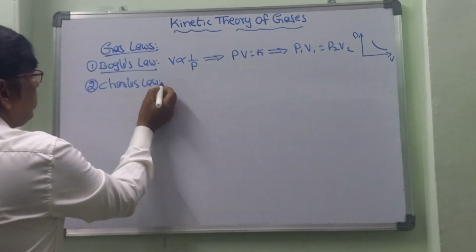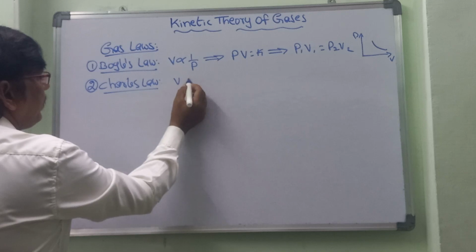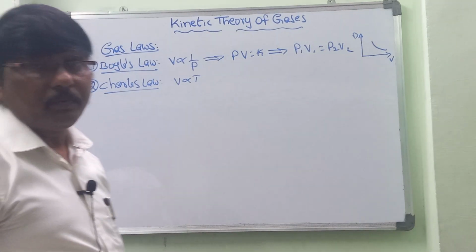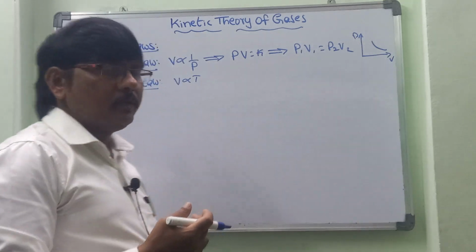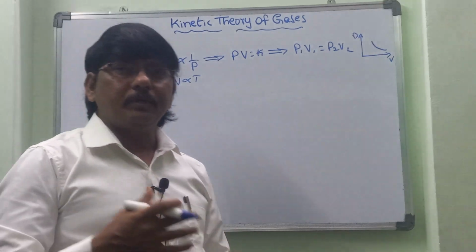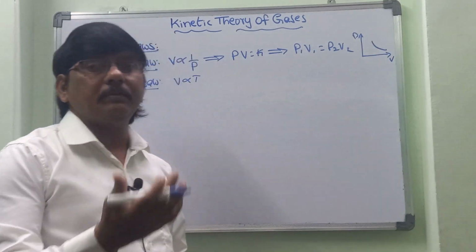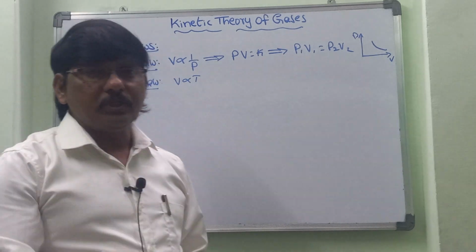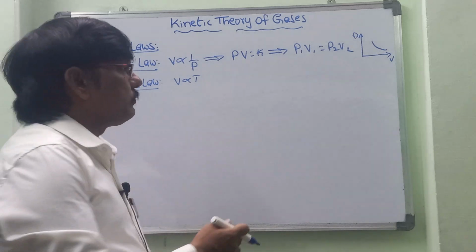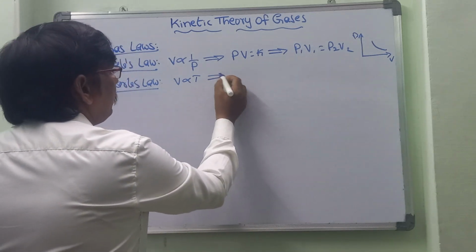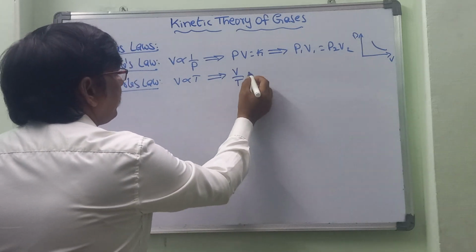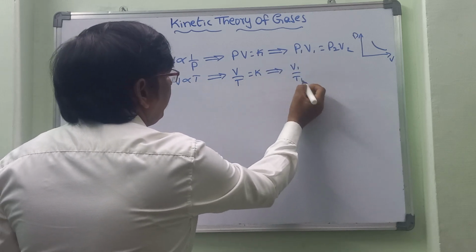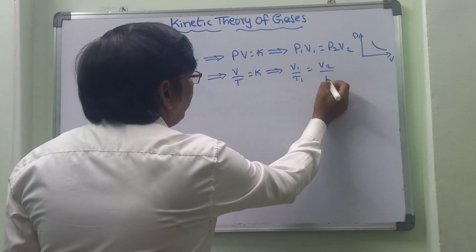So Charles' law tells us that at constant pressure, volume is directly proportional to the absolute temperature. If we take any one container where pressure is constant, when we increase the temperature, the volume of the gas will increase. If the temperature is decreased, the volume also decreases. Mathematically, we can take this as V by T is equal to constant. Also we can take V1 by T1 is equal to V2 by T2.